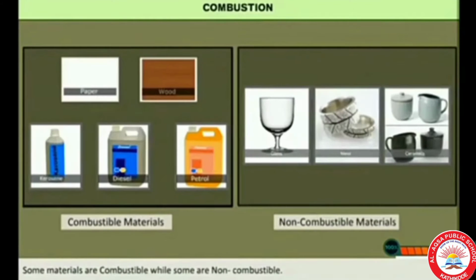Here, there are a variety of substances. Some substances are combustible while some are non-combustible. Now we can check what are combustible substances and non-combustible substances.